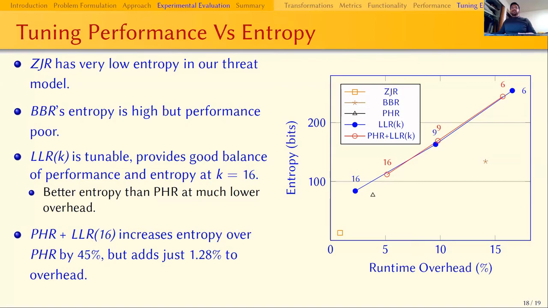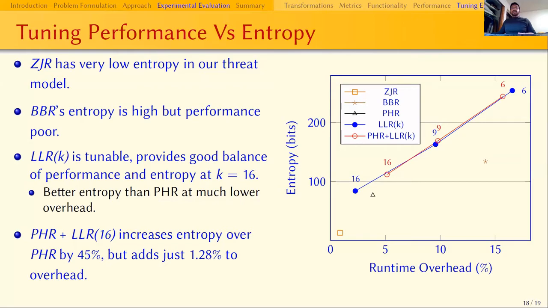This slide plots the overhead against entropy, which makes it easier to assess the trade-offs. Note that since we can tune this trade-off by changing K, our LLRK and its derivatives are represented by a line in this chart. All other techniques do not offer a knob for tuning, so they are just single points. Note that ZJR is the square at the bottom left. It has low overhead, but also low entropy. BBR is the star at the right and the middle of the chart. It has better entropy than most others, but also sports a much higher overhead.